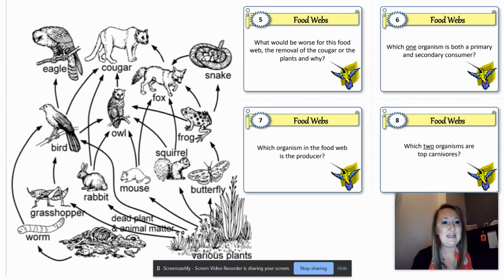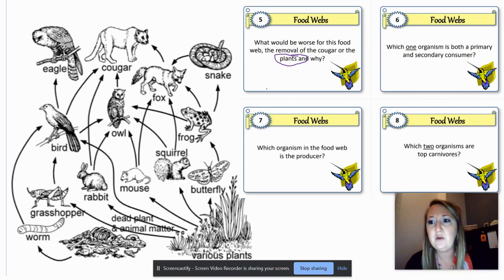That's a lot of things that it eats, but does anything eat it? It doesn't really have a predator. No arrows are going away from it. Now let's look at plants. Everything on the food web depends on plants. So if we took the plants out, all of these other things above the food chain would die, right? They wouldn't have a food source. So plants, because everything depends on plants in this food web.